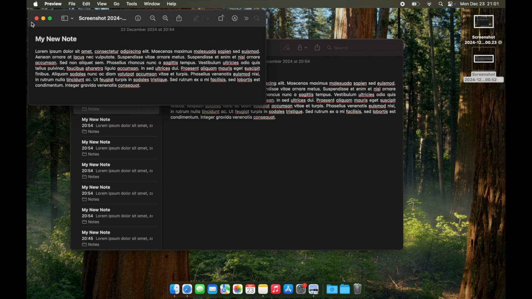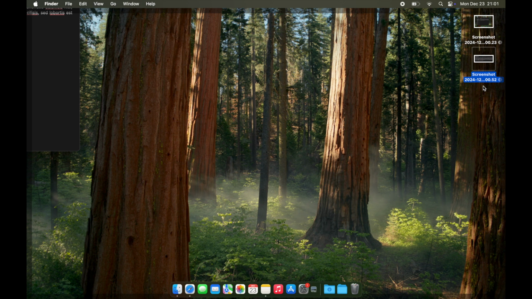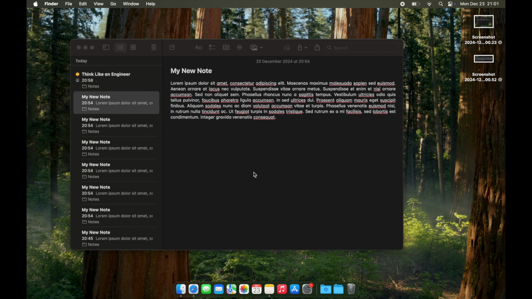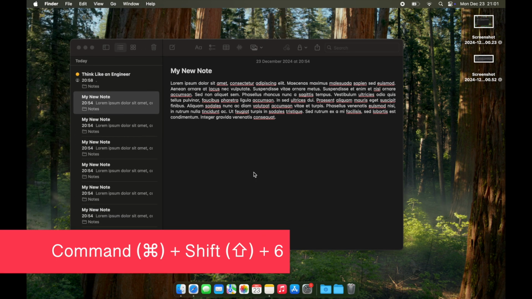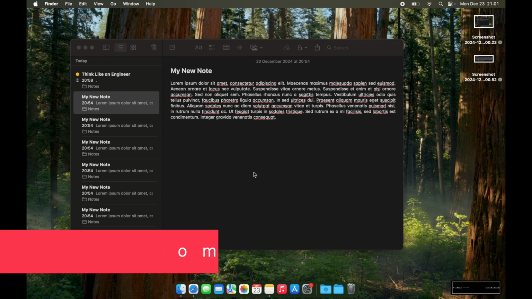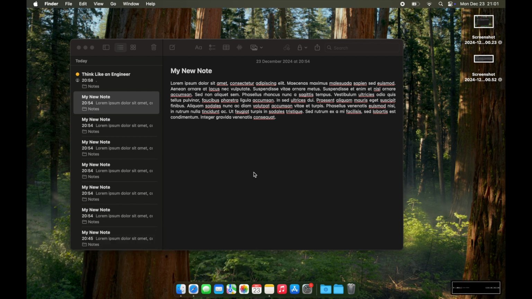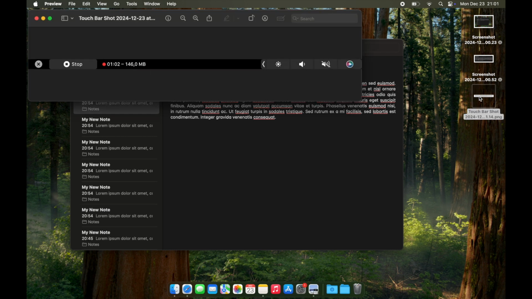If you have a MacBook Pro with a touch bar, you can even take a screenshot of the touch bar. Simply use the Command-Shift-6 combination. See, this is my current touch bar.